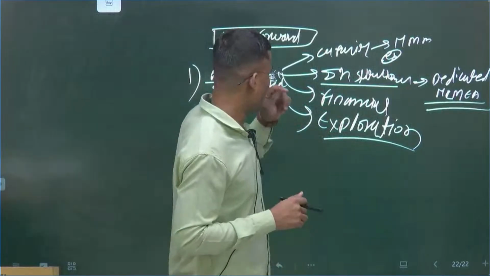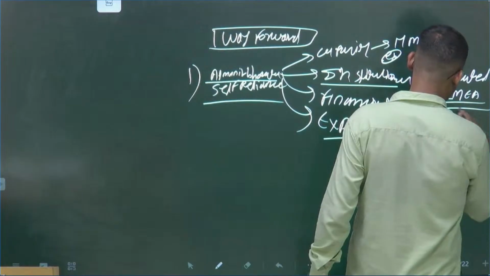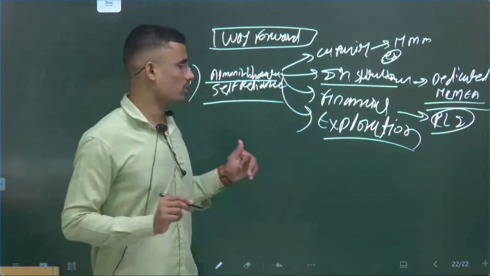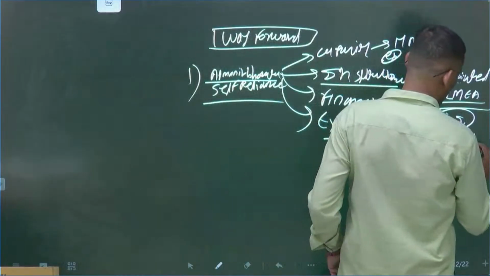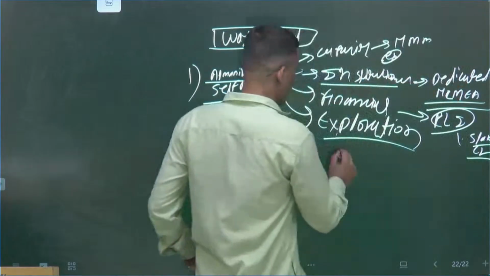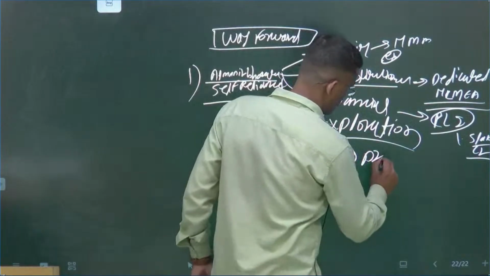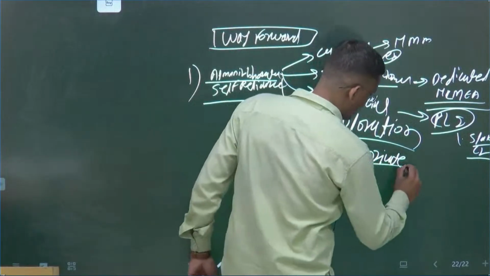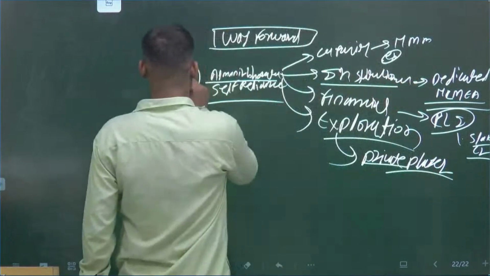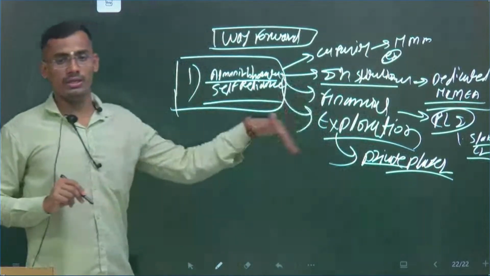Then financial support. Companies are getting support under PLI, but that is not sufficient, because under PLI around 1.5 lakh crore distribution is there. Exploration: how can we get private players to participate? But to develop these things, we need a long term. This will be in the long term.